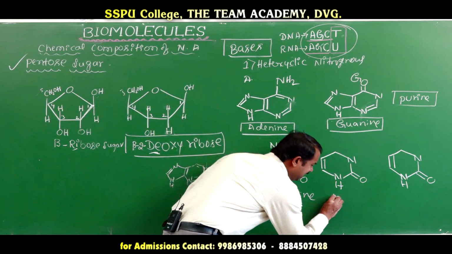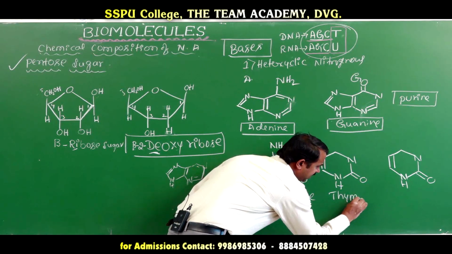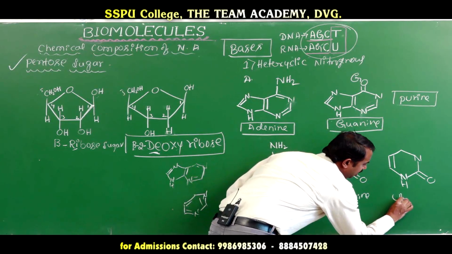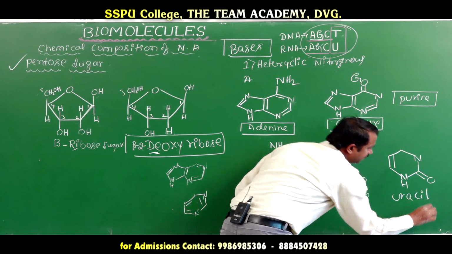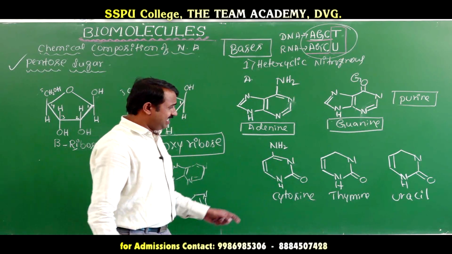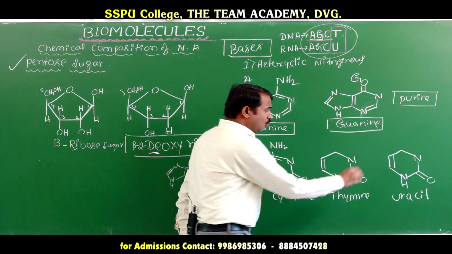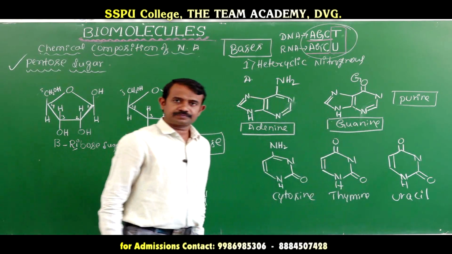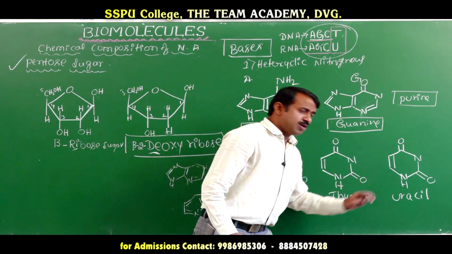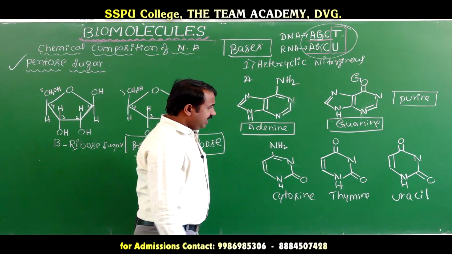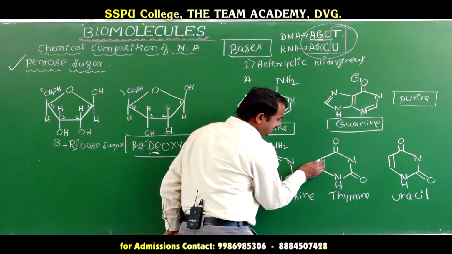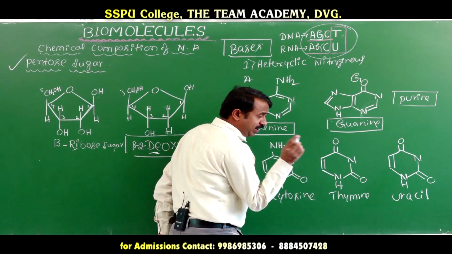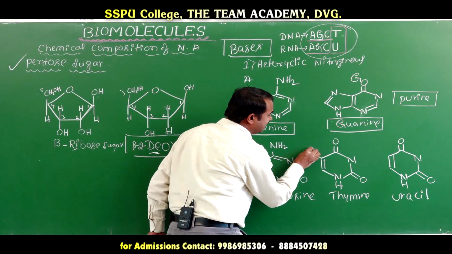Here thymine and uracil. Thymine and uracil both easily have a CO bond. Here, attached to it, is a CH3 group.